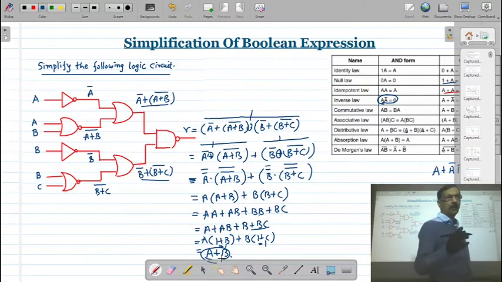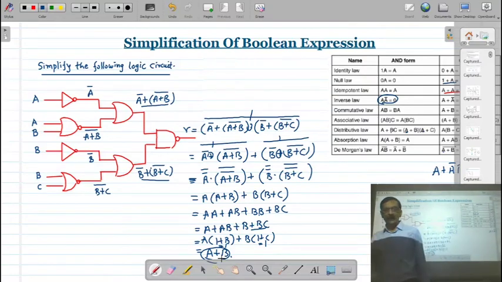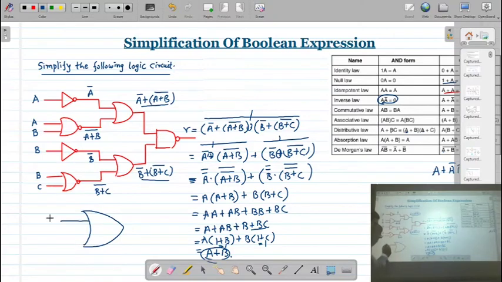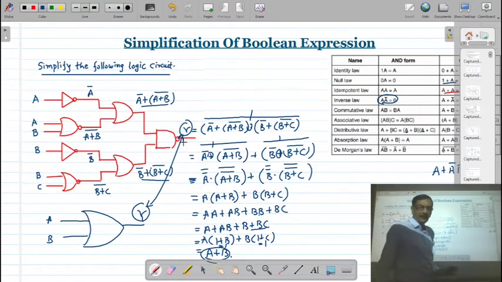That is because the output of the logic circuit is A or B. So instead of this, if I have an OR gate which has A input, B input and the Y output, then this Y and this Y both are the same. So the equivalent logic circuit of this is nothing but simply an OR gate. Correct? Okay.